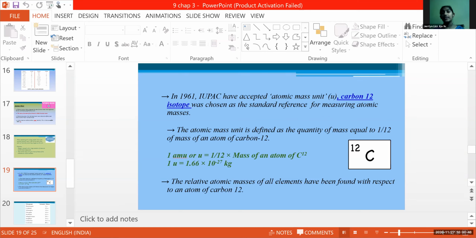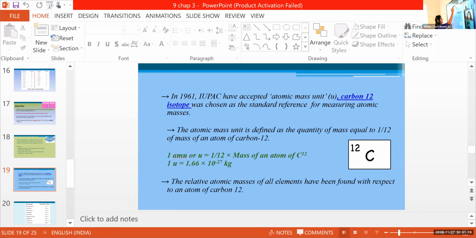Do you remember? International Union of Pure and Applied Chemistry. They chose carbon-12 isotope as the standard reference for measuring atomic masses.